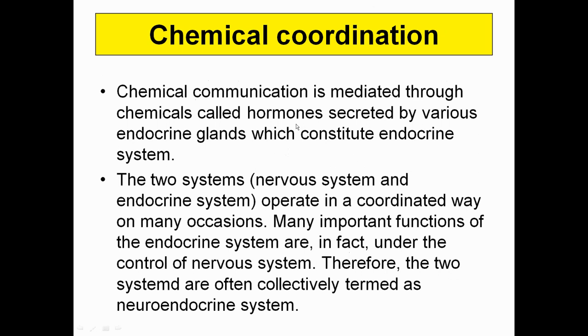Now comes the chemical coordination. As you know, chemical communication is mediated by hormone secretion. Hormones can be steroidal hormones or proteinaceous hormones. Hormones are secreted by the endocrine glands, which constitute the endocrine system. So the two systems, that is the nervous system and the endocrine system, work in a very coordinated manner to achieve the holistic growth of the body, and the two systems together are referred to as the neuroendocrine system.